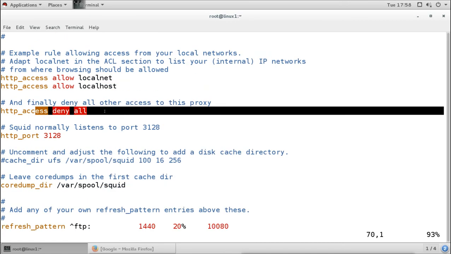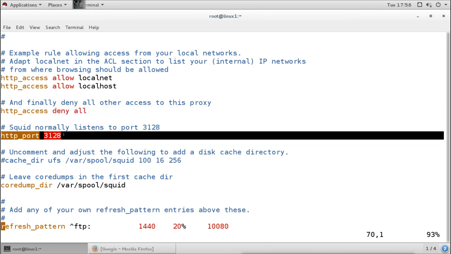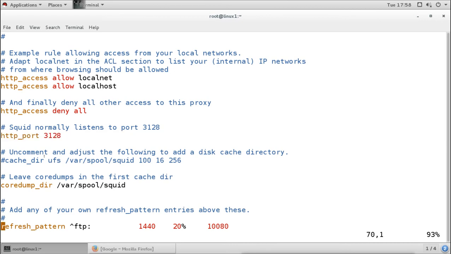And then, this is the port number defined here. The default is 3128. If we want to change the port, then we can change it from here. Then this option is to allow caching. Right now it is commented out, so it is not doing caching. If we want to allow caching, then we just have to remove this comment.